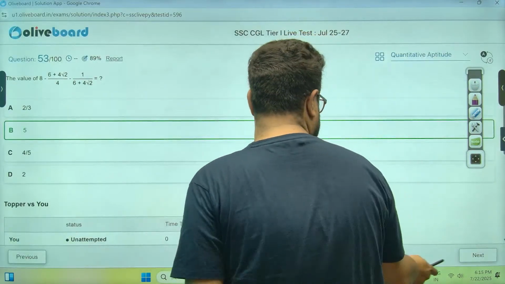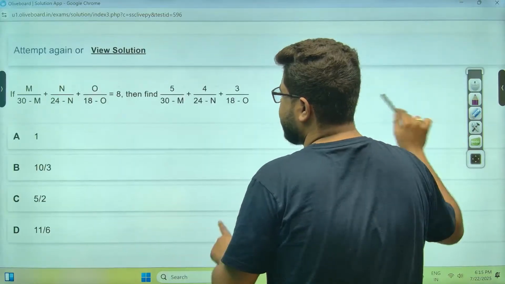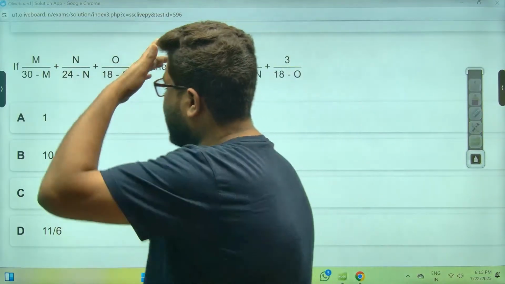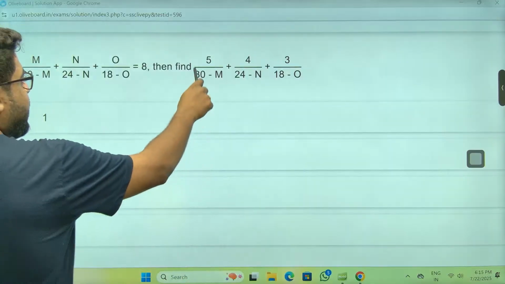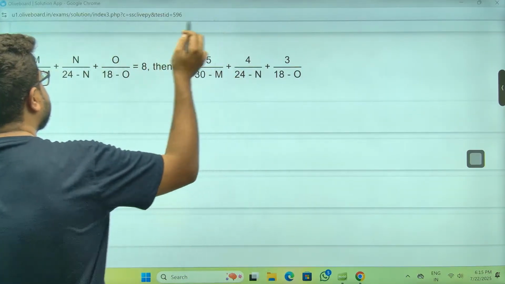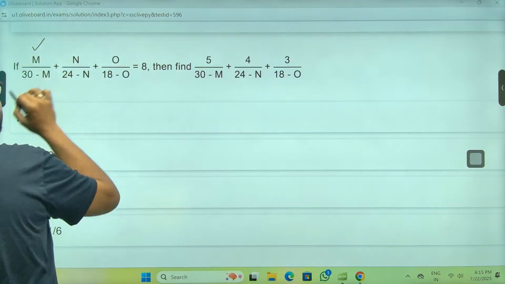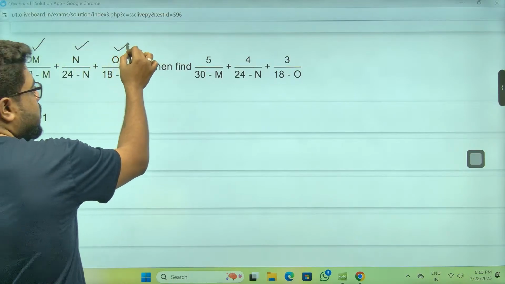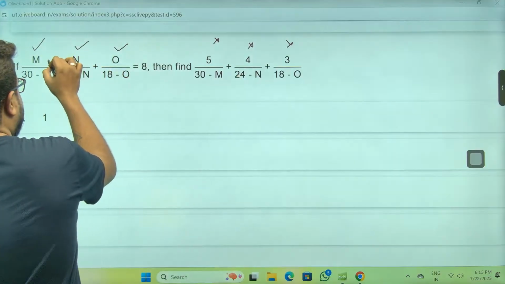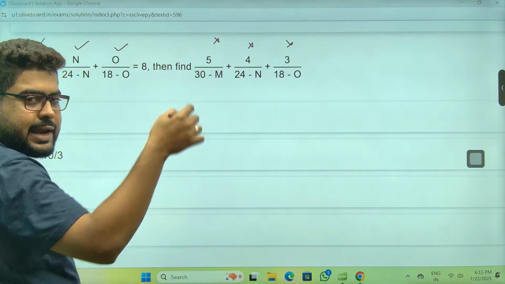Chalo, let's move ahead, sir. Sir, M by 30 minus M. Over here, M is not there. Achha, sir. You see, please understand how to think, sir. If this has M N O, and this doesn't have M, you see, then you add 1 to it. Always think like this.